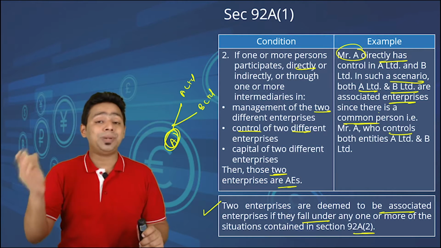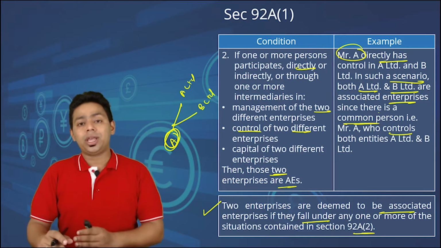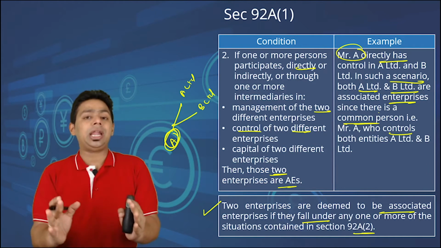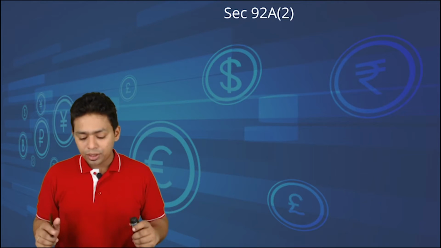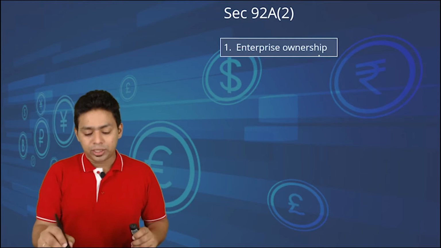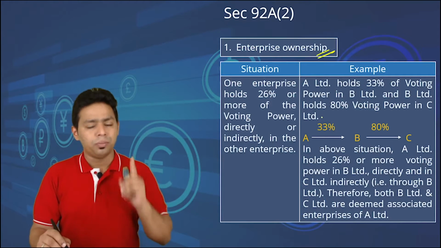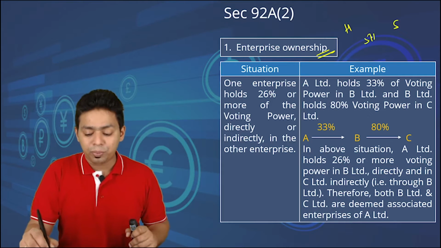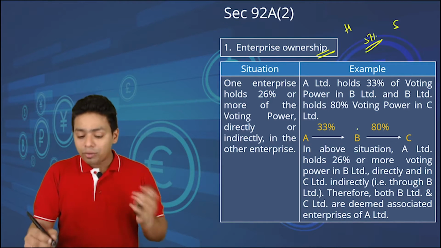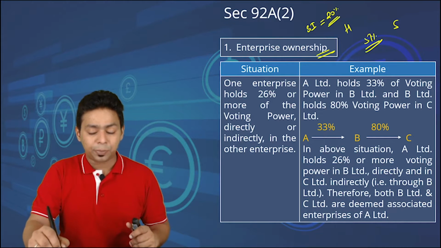Now let us look at the specific situations given by them to clarify that these are definitely associate enterprises, so there should not be any dispute. Okay, look at those notified transactions. Enterprise ownership. First of all, most important, whenever we talk about holding and subsidiary, you think about 51%, isn't it? Or whenever we talk about substantial interest in income tax law, you think about 20%.